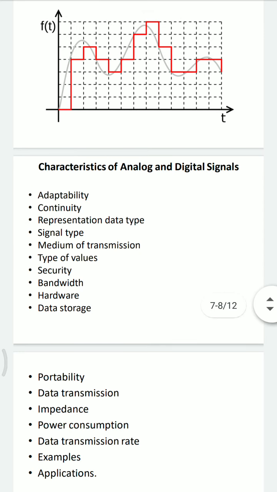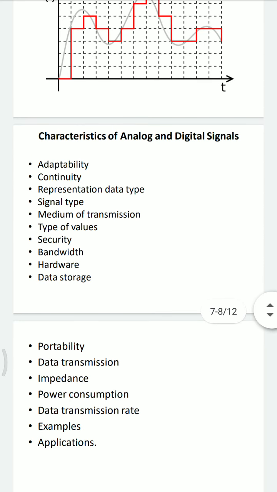Analog signals use a continuous variety of amplitude values, whereas digital signals take a limited set of distinct values at various spaced spots in time, various slots of time. Third one is representation data type.